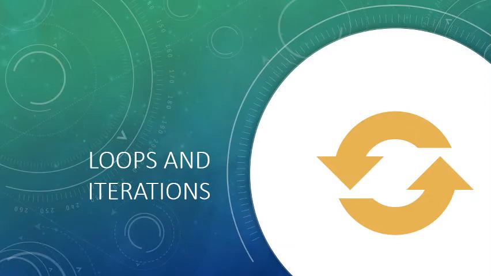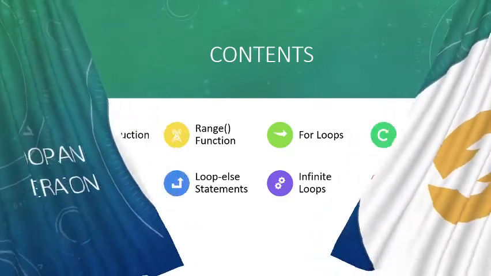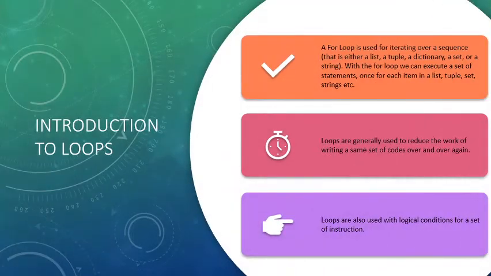Coming to the next part, that is loops and iterations. As the name suggests, loops go on in a cyclic way, iterating themselves until the condition turns false. It means they will execute as long as the condition is true. Here the contents are the range function, for loops, and while loops. Python supports two kinds of loops, for loops and while loops, and there are different variations of loops and jump statements as well. What is a loop?